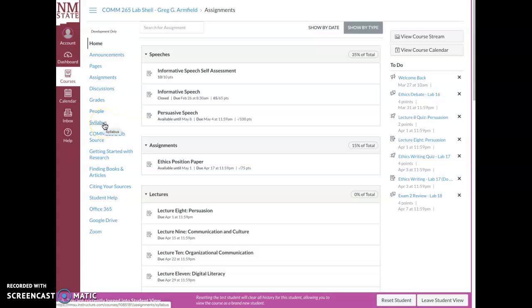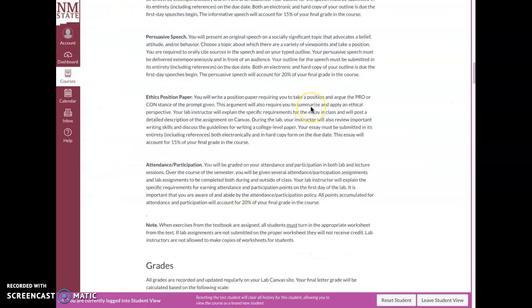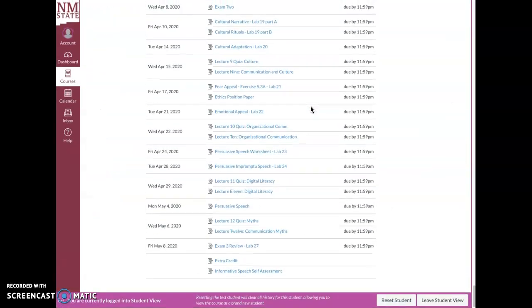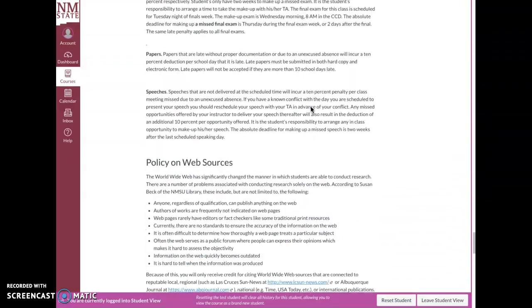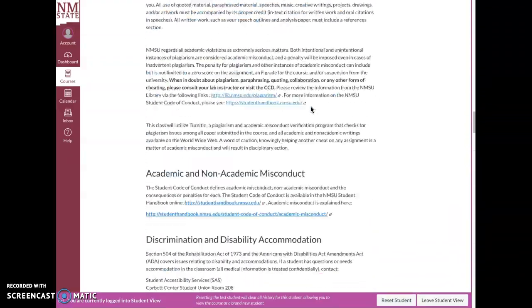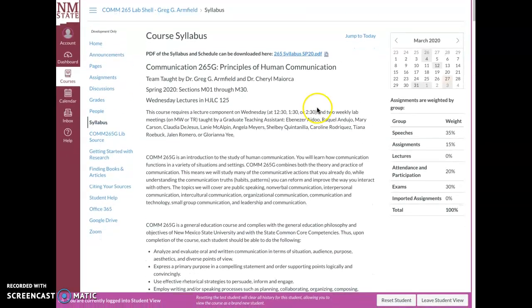Your syllabus has been updated, and so this will take you to your syllabus page. If you scroll all the way down to the bottom, you will see new due dates for everything. All the assignments have been changed, and I will push a PDF to you also on this announcement that has the new schedule for the course. Please take account that almost every due date has changed with the multiple restructures of the semester. First of all, we had an extended spring break, and then we were told that we were going online.